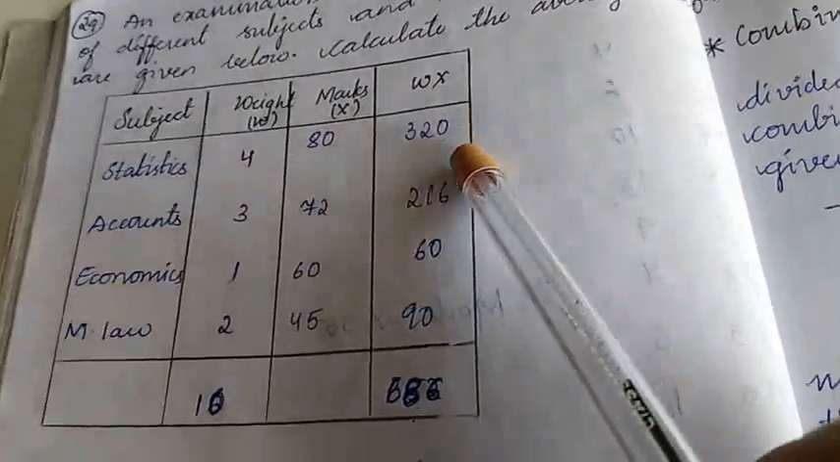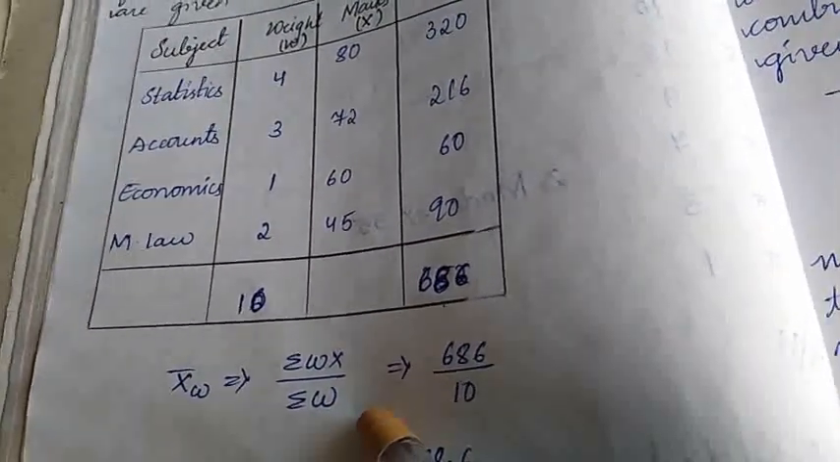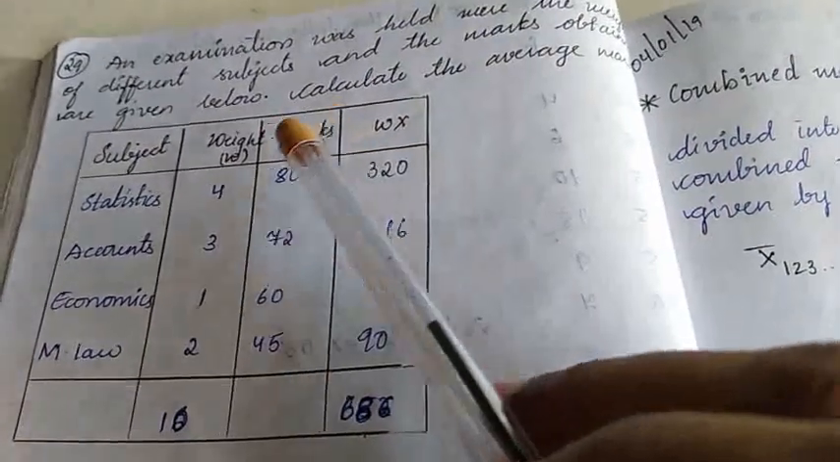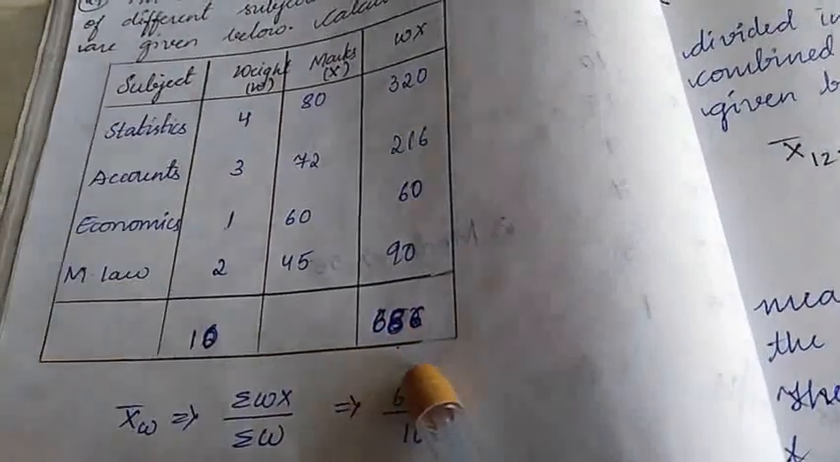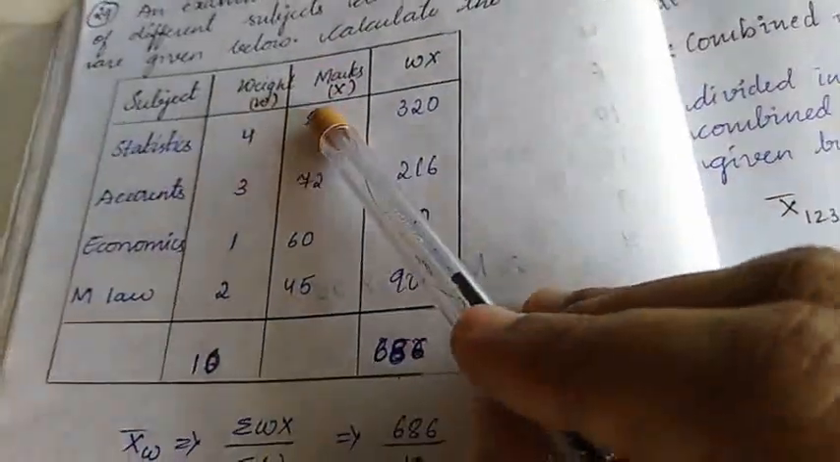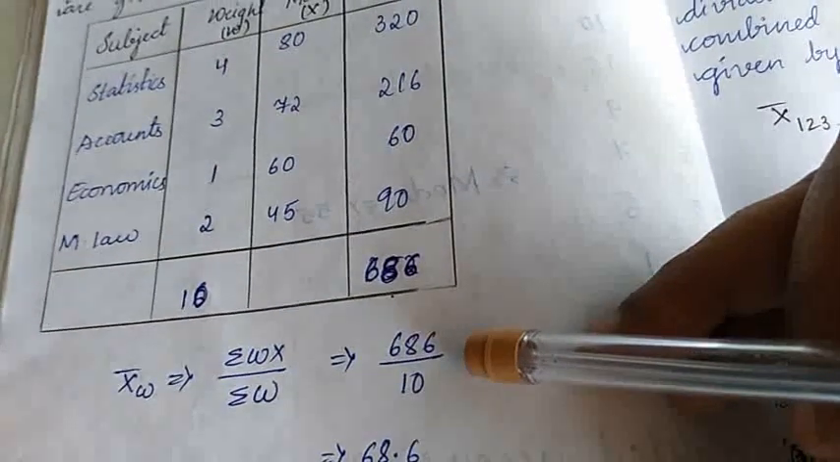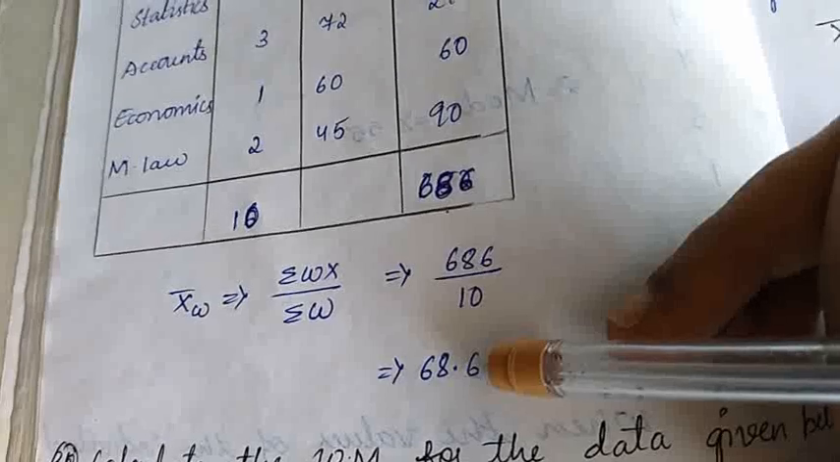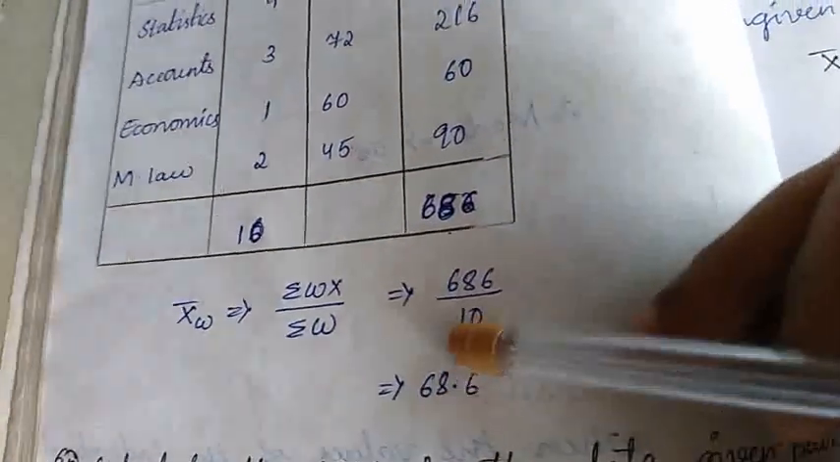Weighted mean, we can say, and the formula we have for that is xw bar is equal to sigma wx divided by sigma w. So calculate wx: multiply the weight and the corresponding x value, and write the product here. Add all of them and write the summation here. Add all the weights and write down sigma w. Sigma w is equal to 10 and sigma wx is equal to 686. Substitute in the formula and the value is equal to 68.6. So the weighted mean is 68.6.